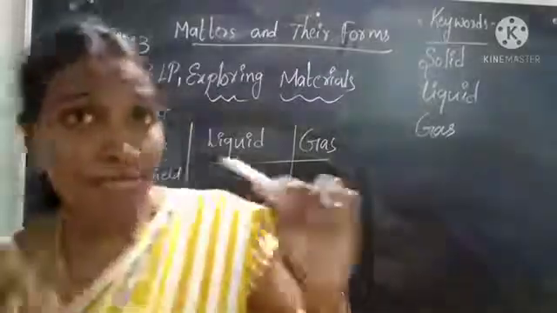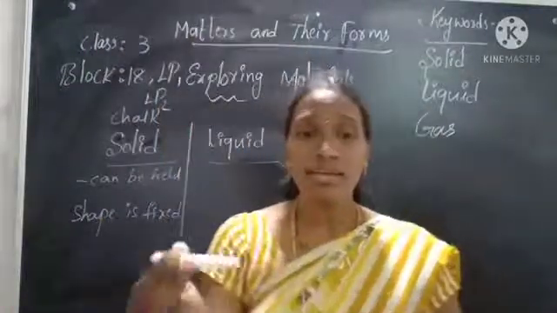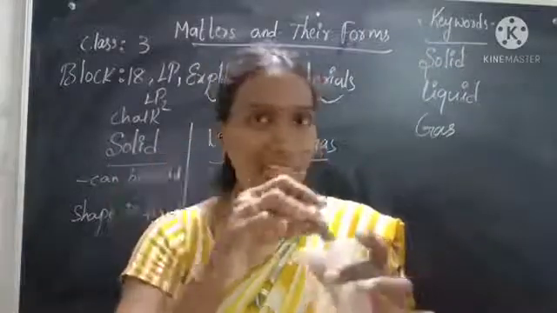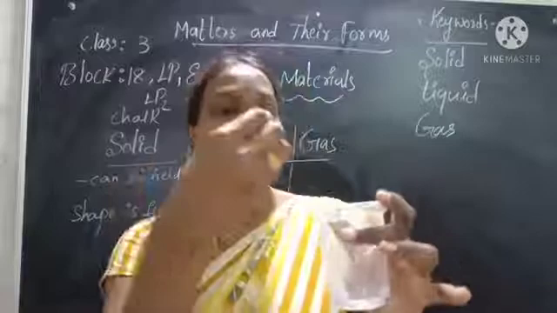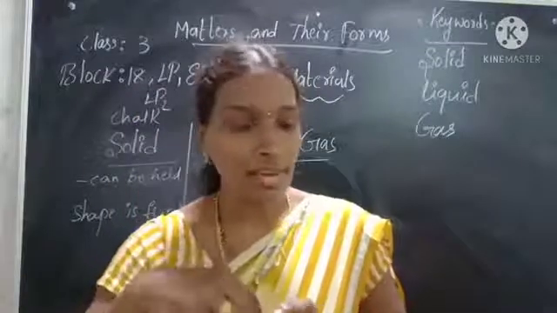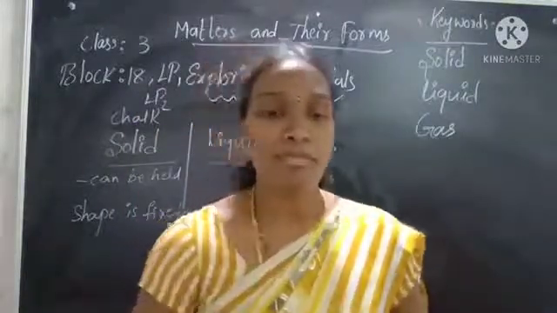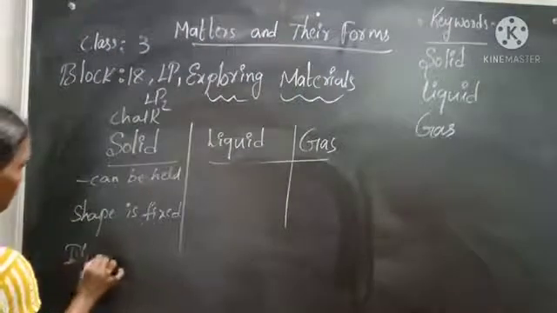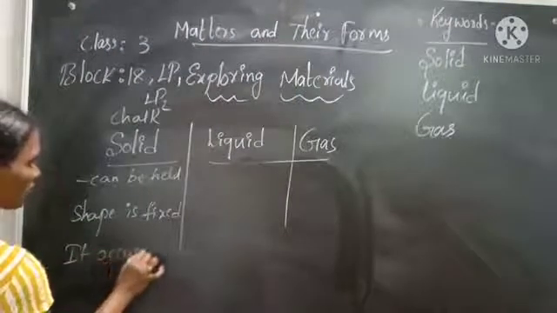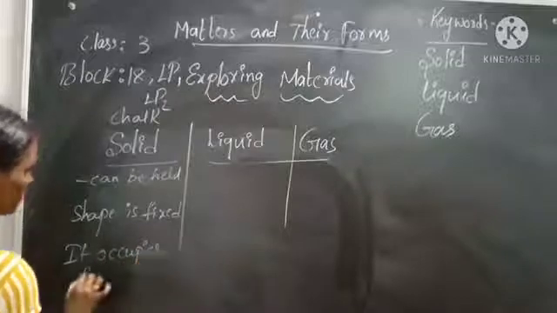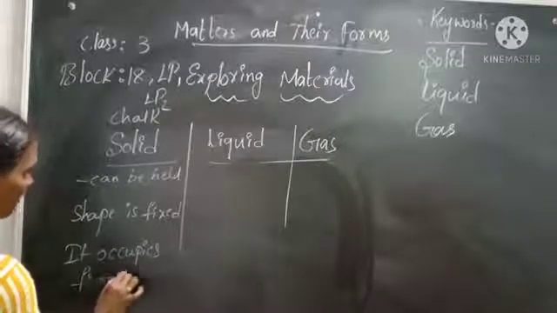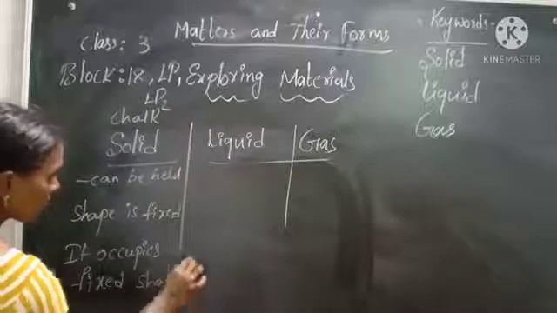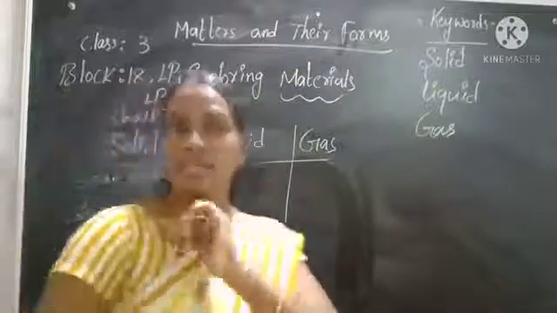If I keep this chalk piece in the glass, what's happening? It's occupying some space, and it has a fixed shape. This is about solids.